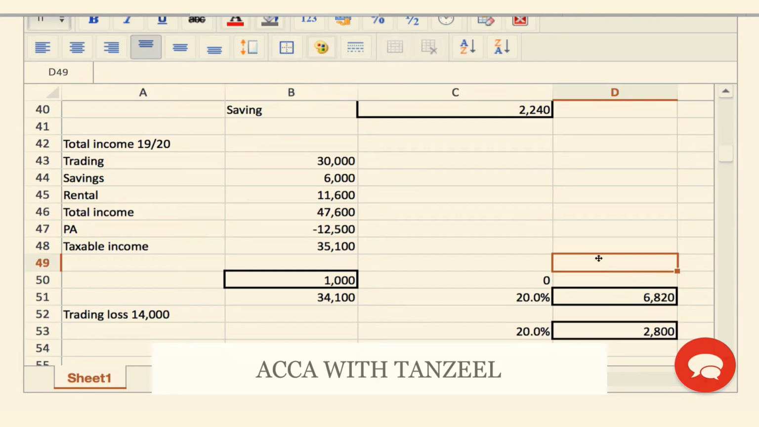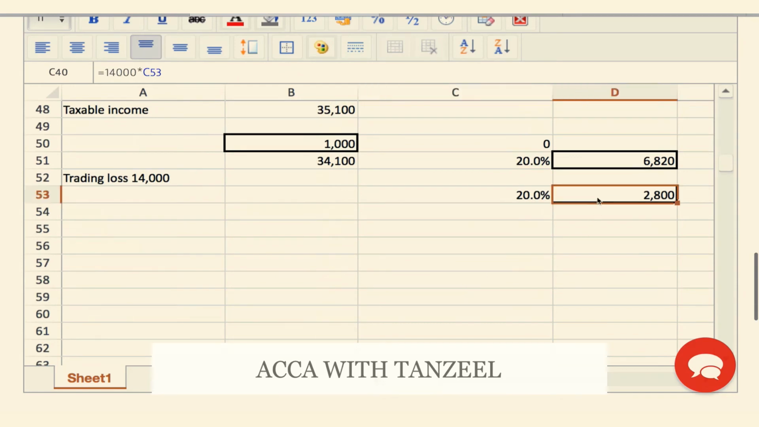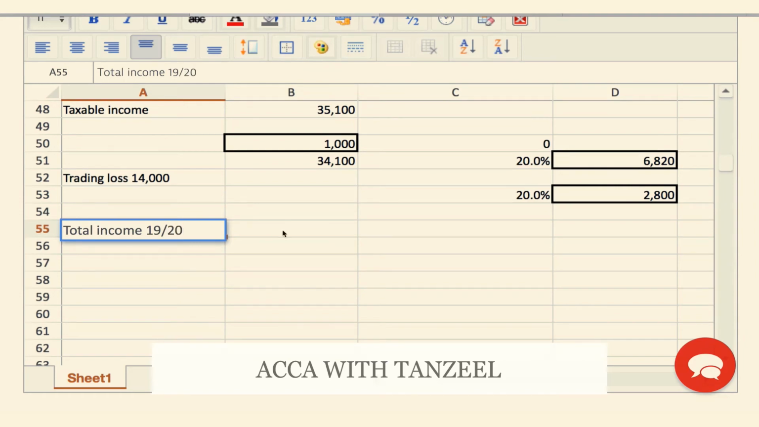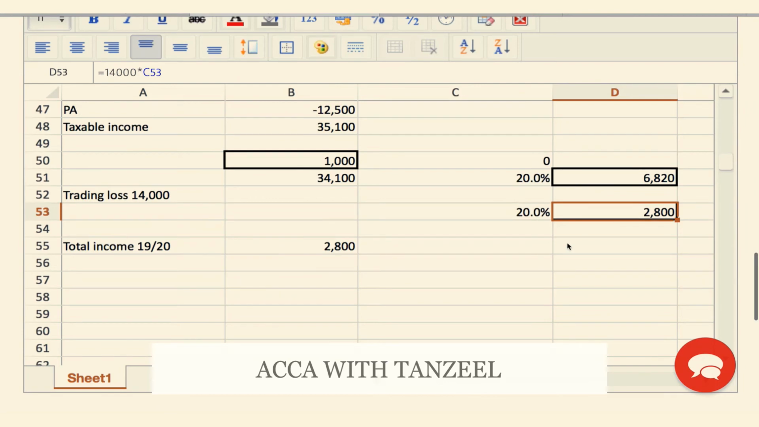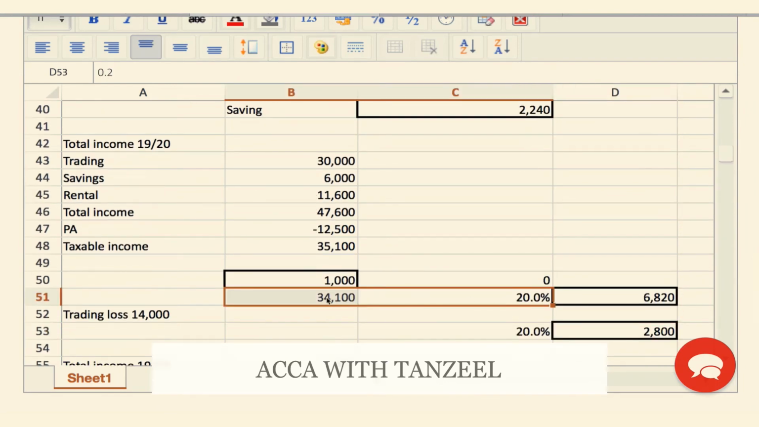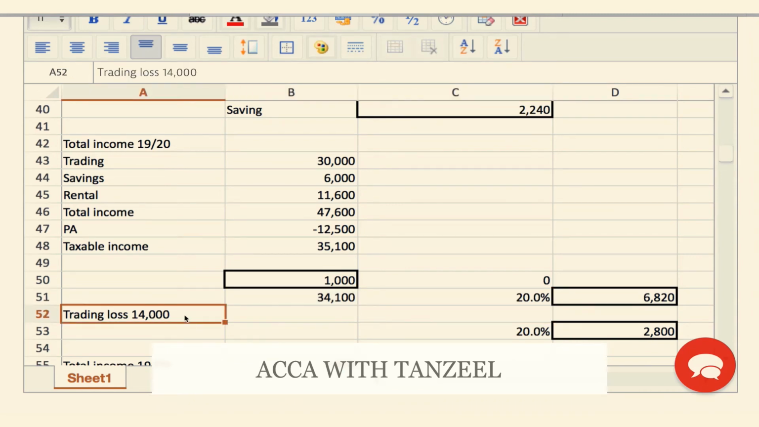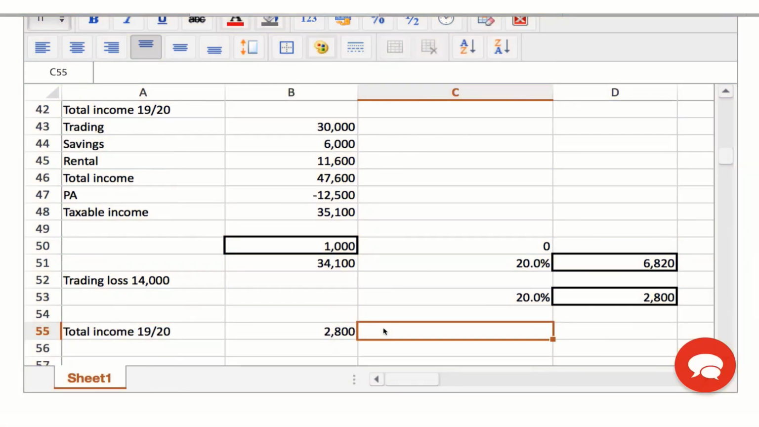Now, what gives us a higher tax saving? 2,240 or 2,800? Of course, I should use it against the total income of 1,920, as that gave me the higher tax saving of 2,800. I didn't need to recalculate everything because I saw that most income is just paying 20%. So if I gave this trading loss here, the saving would also be at 20%, and using it against this year gives me the higher saving.